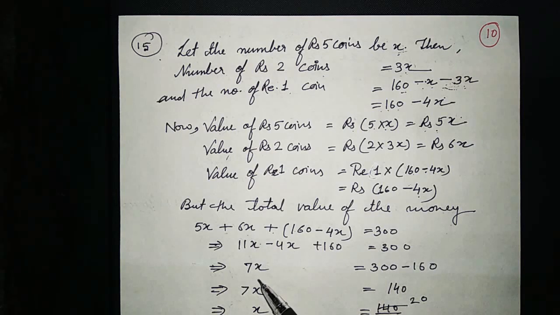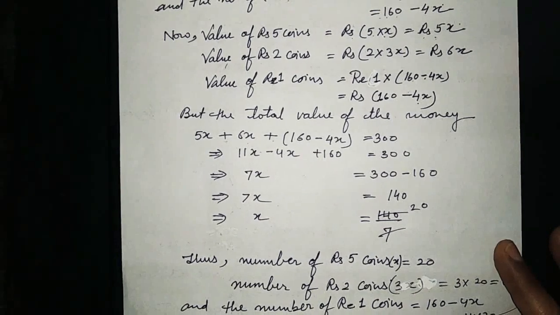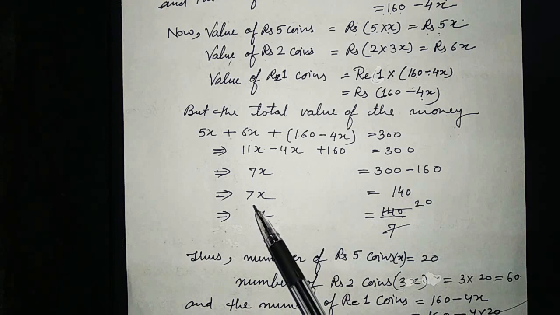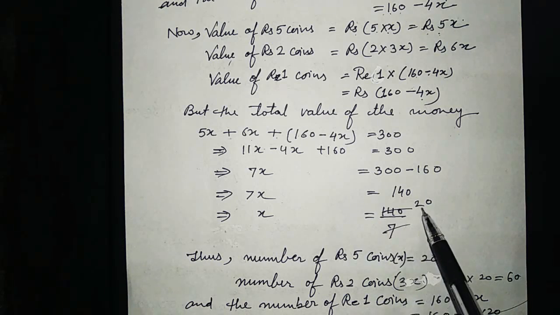We will get 7x, and 160 we will transpose to the right hand side. So what will happen here? You see, 7x is equal to 140, and 7 is in multiplication with x, so 7 we will transpose to the right hand side. So here 140 upon 7 we will get, and when we simplify it, we get 20.